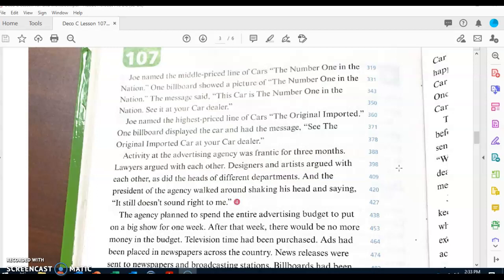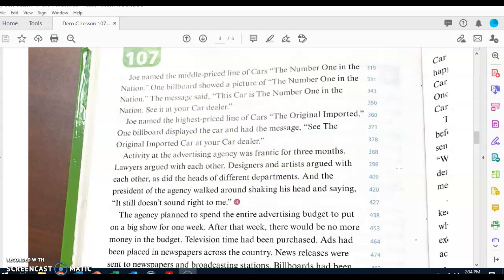Activity at the advertising agency was frantic for 3 months. Lawyers argued with each other. Designers and artists argued with each other, as did the heads of different departments, and the president of the agency walked around shaking his head and saying, it still doesn't sound right to me.